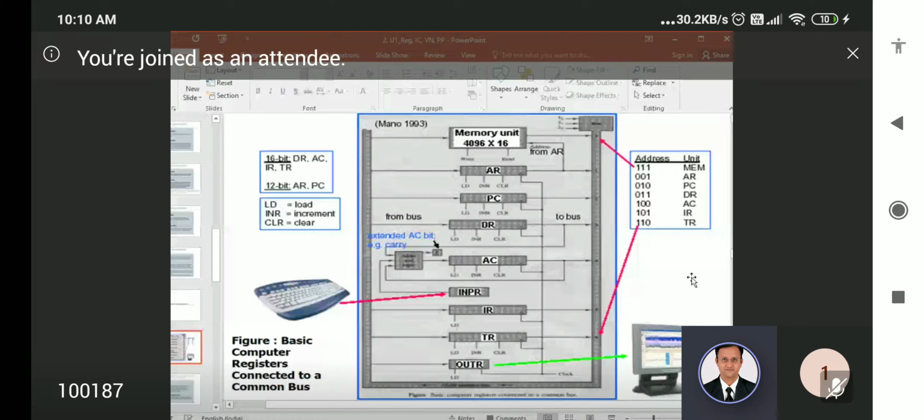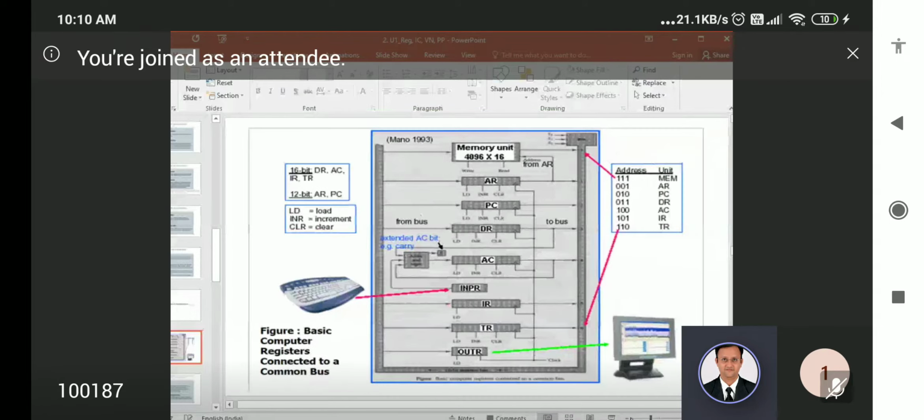Okay, so the first important topic is this hardware. You just prepare this register component. The question, however, may be asked in a different way. You just use these address values, the different signal values and the respective hardware component.